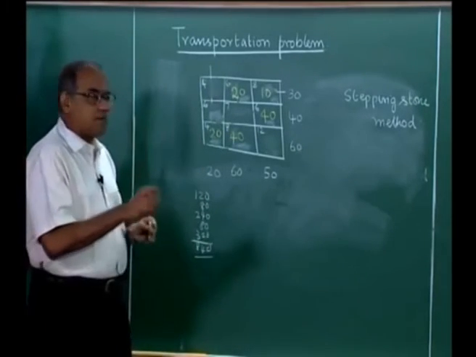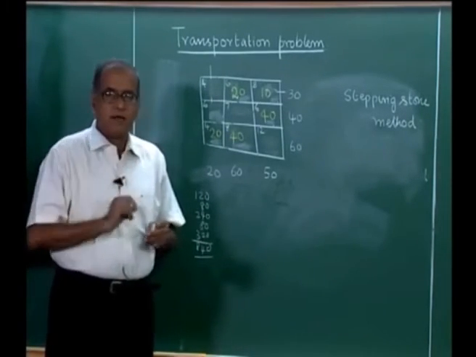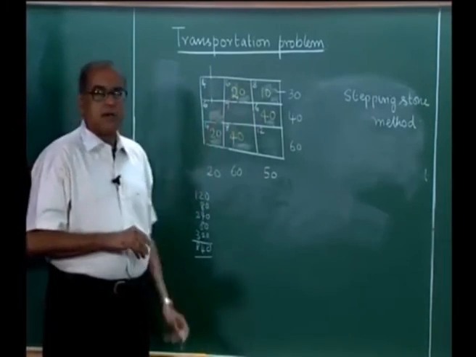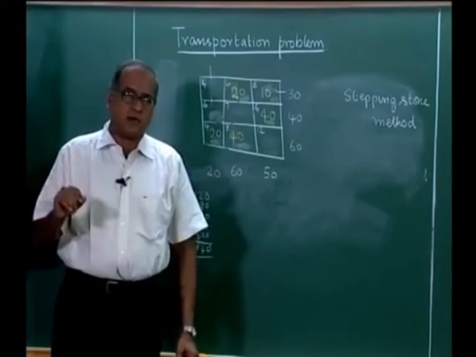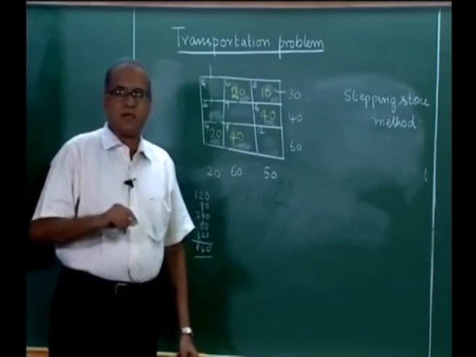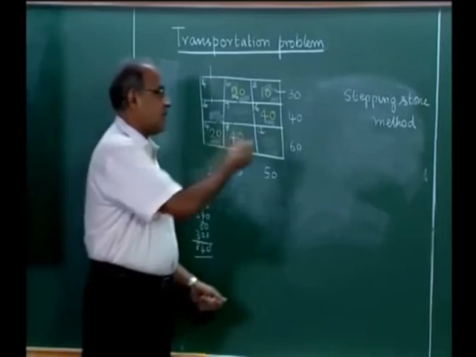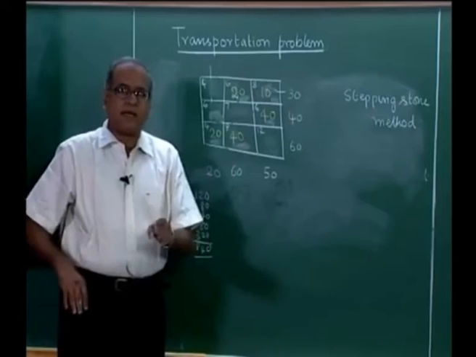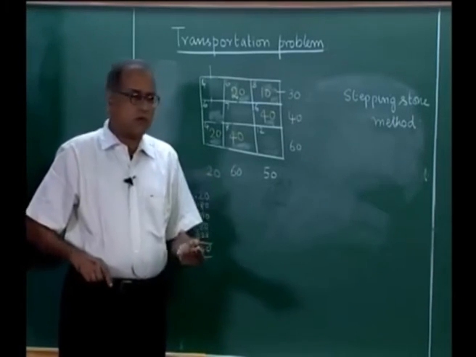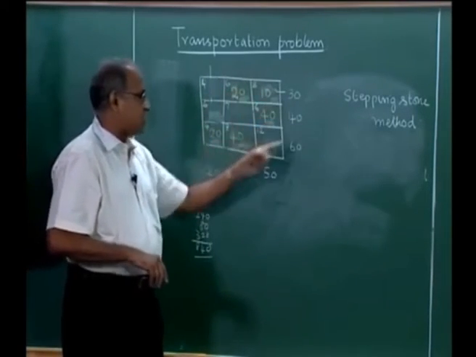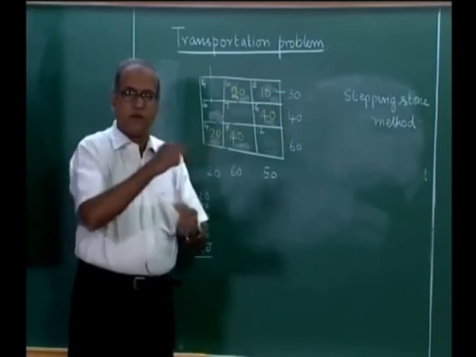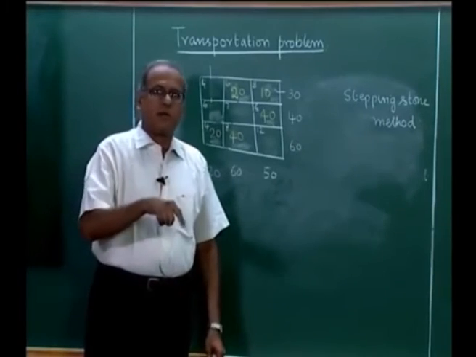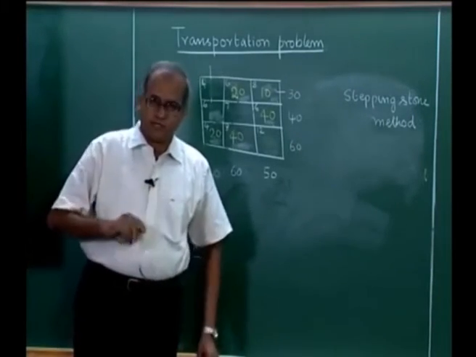Many times when transportation problems are solved by hand, or even when efficient programs are written, another method called the modified distribution method or the UV method is usually used instead of the stepping stone method. I have explained the UV method in detail in the operations research course. Now, for the sake of illustrating this from a point of view of distribution, I have explained it using a combination of minimum cost method and the stepping stone method.